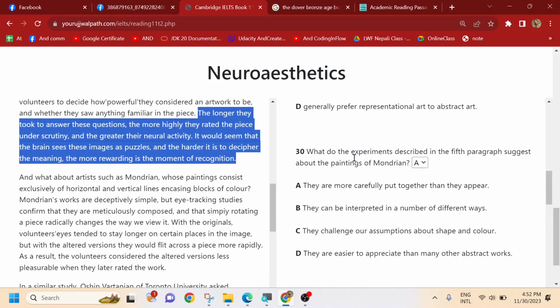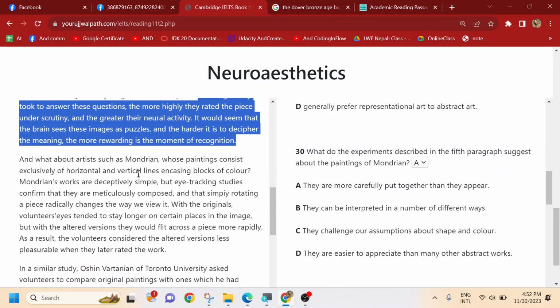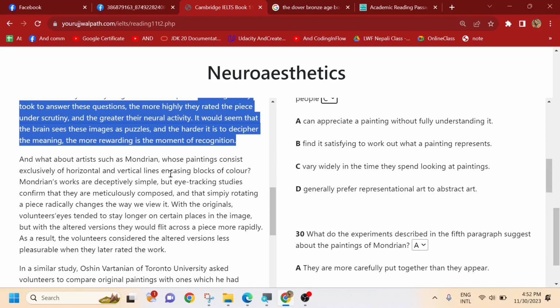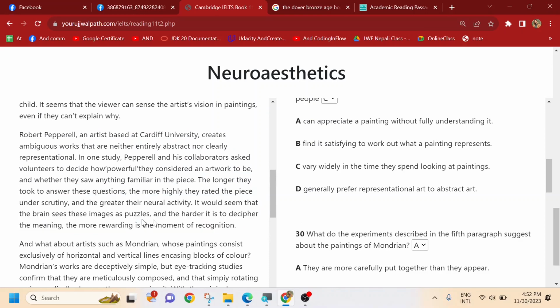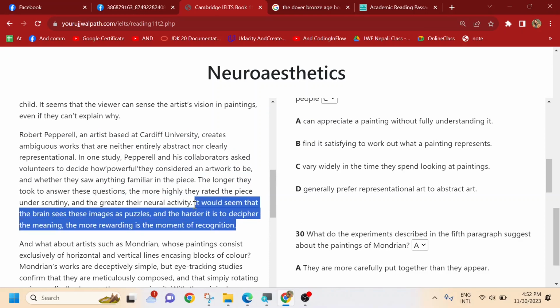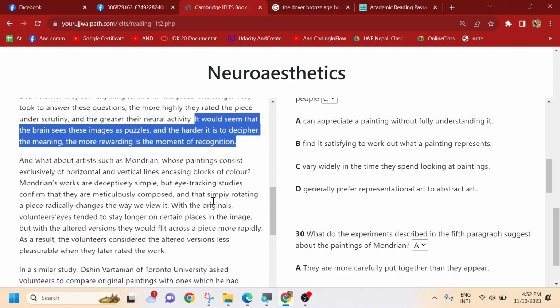So here, what do experiments described in the fifth paragraph suggest? So about the Mondrian. The fifth paragraph is just along this one, and this is Mondrian, of course you can see. And what does the Mondrian experiment suggest? Before telling this one, I must mention that here, the answer was also found from the last line. If you just read this last line and compare, you can easily choose this one. Most of the questions are located in the first line and the last line.